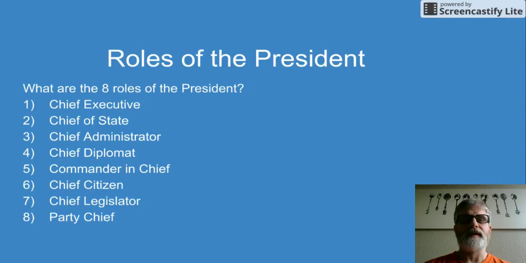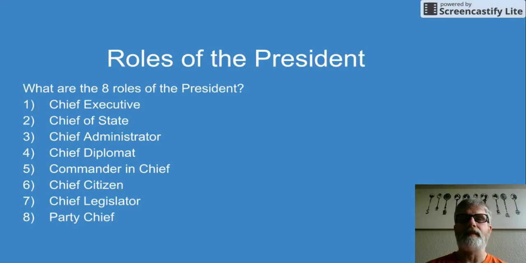The president basically executes the laws that Congress passes, so they would make sure that they're enforced and that they're going through and they're executed. Chief of State, the president represents the United States and would basically meet with leaders and greet them and have house dinners and parties, and he would go to other countries and just be chief of state representing the United States.